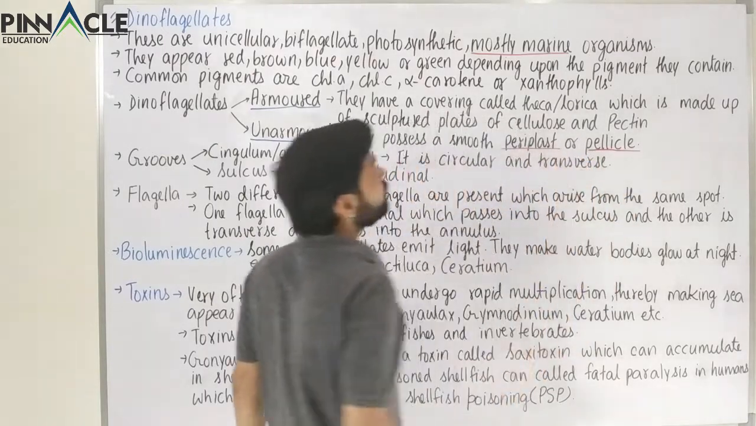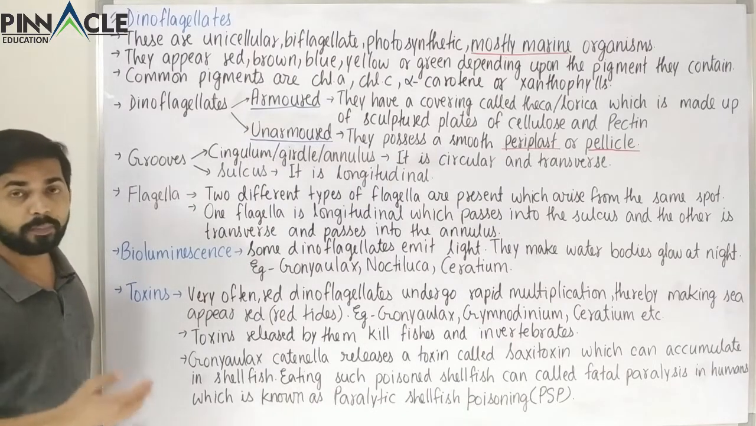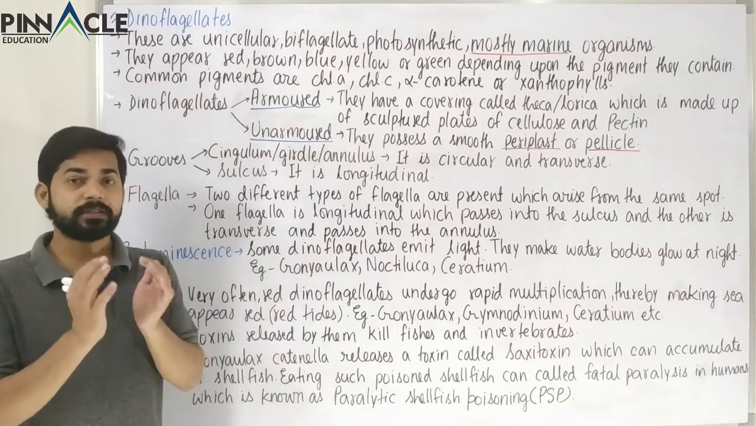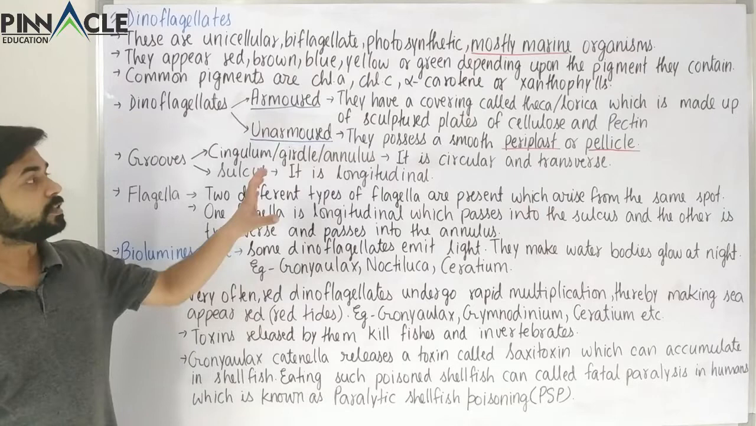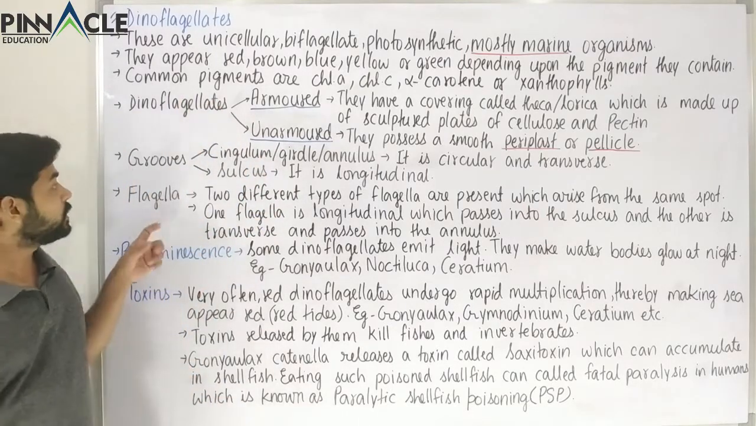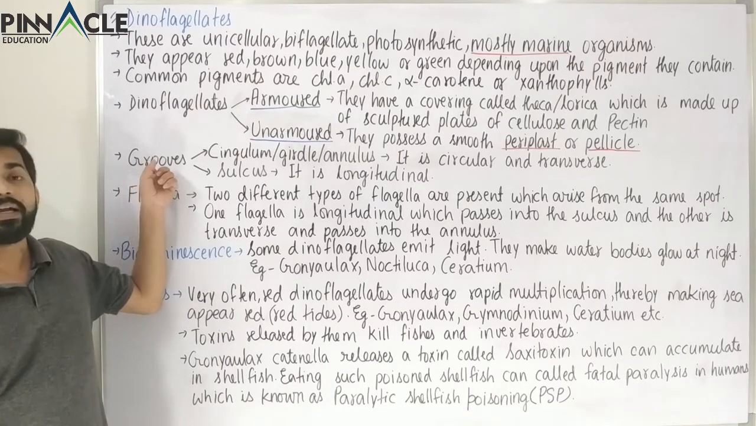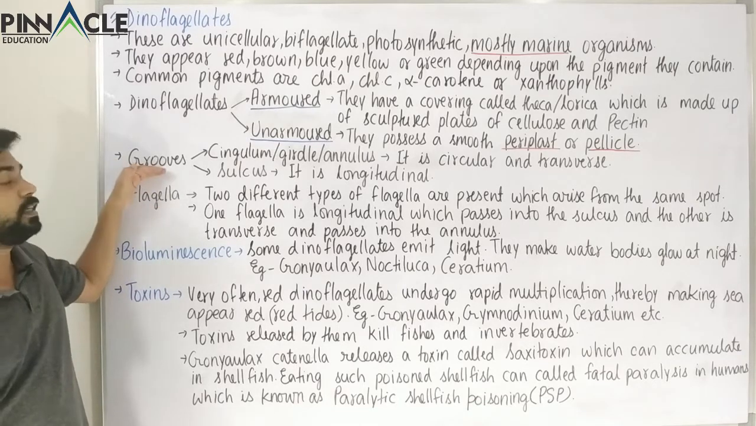Periplast is also present, but pellicle is more common. Periplast is also just outside the cell membrane, which is normally present in very few dinoflagellates. So these are the features of the armored and unarmored. Now before studying the flagella, we have to study something called grooves. These flagella are arranged in these grooves.